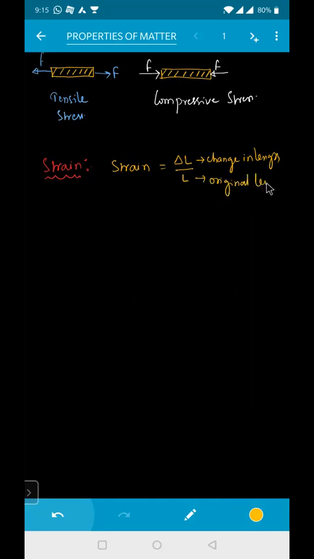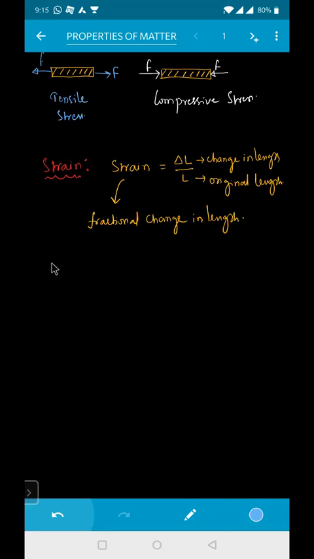Strain is also called fractional change in length. Strain is nothing but the fractional change in length. Clear?